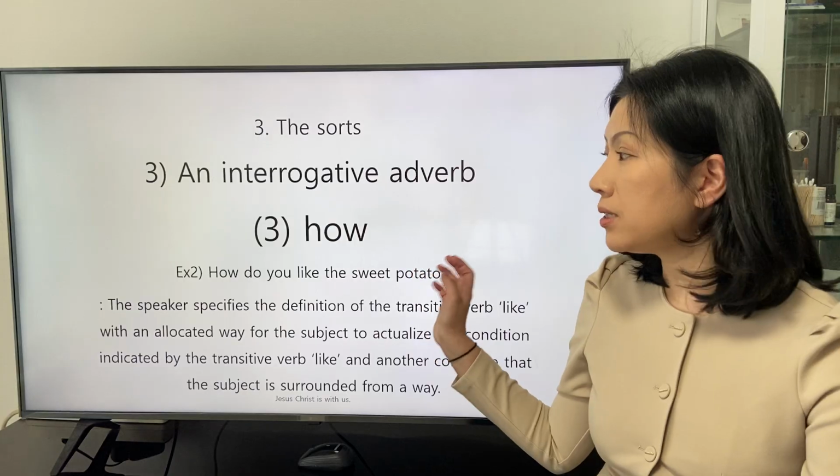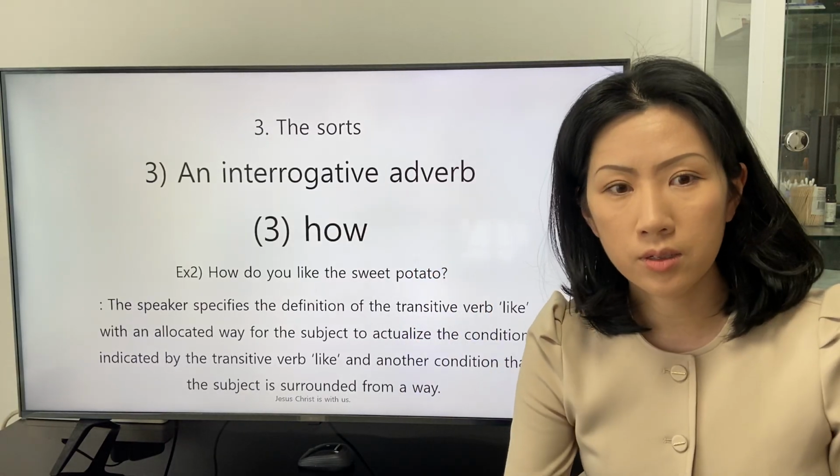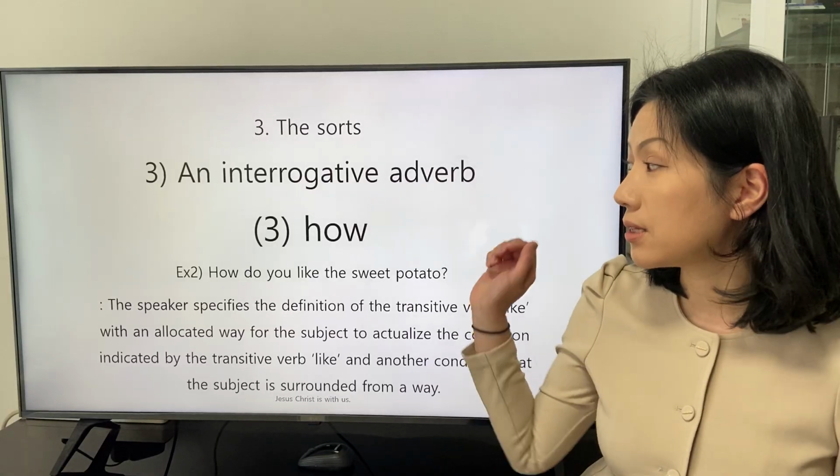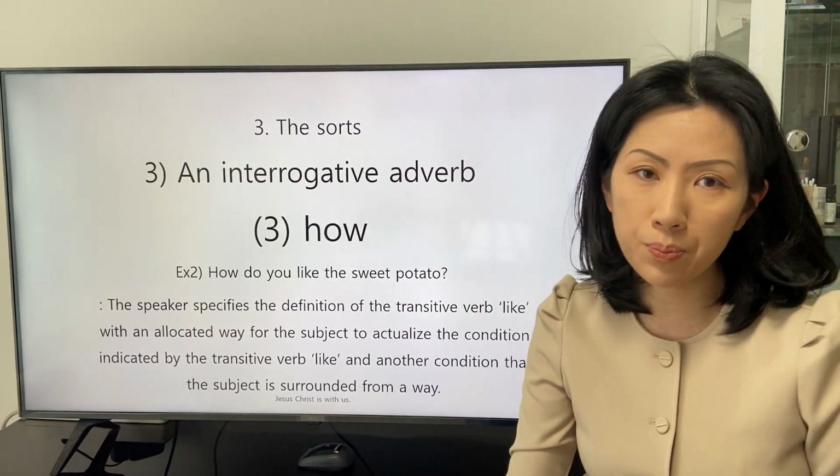The second example that the interrogative adverb how is applied is this. How do you like the sweet potato?